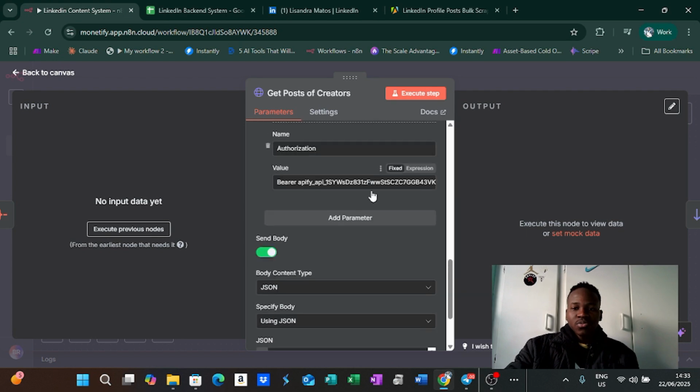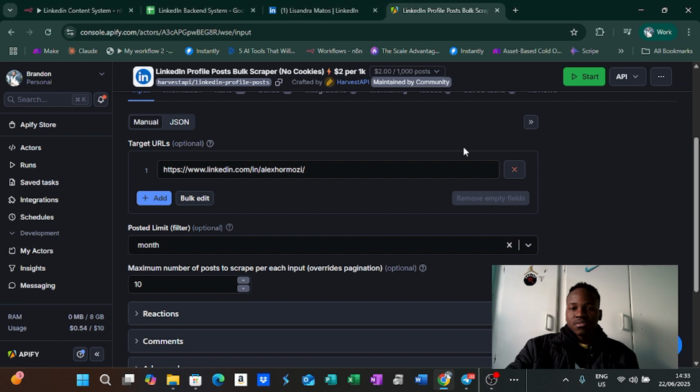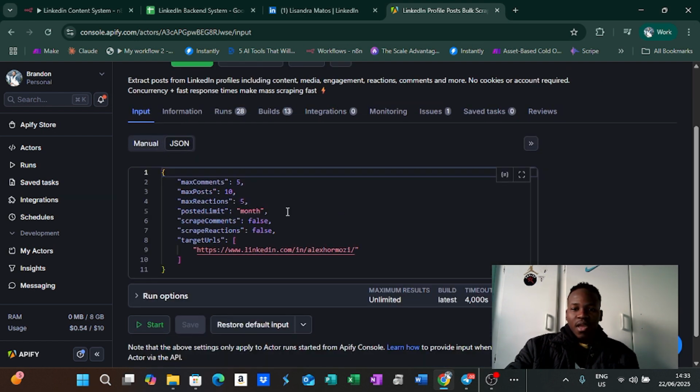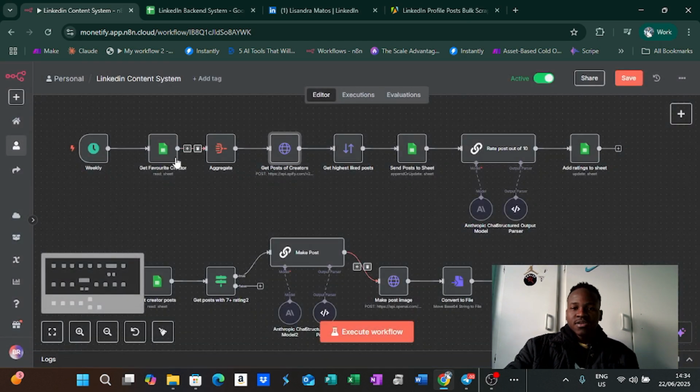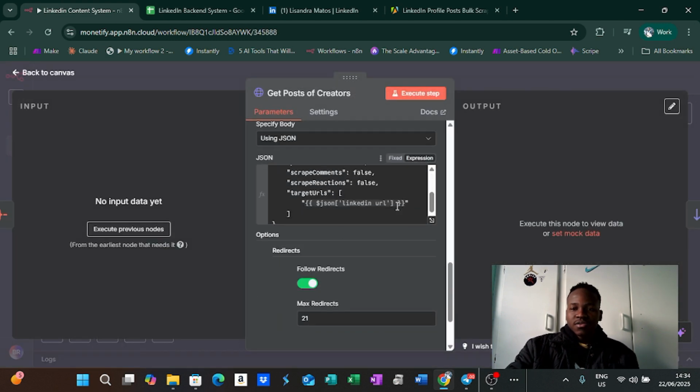And then make sure you go to the API document, or you could just come here into the JSON and see how it works, and then you can copy this and paste that as the body. So over here we can clearly see that I'm sending in the LinkedIn URLs from this. It's going to send all those LinkedIn URLs, scrape all of them, and get us max 10 posts, all of them combined, right?